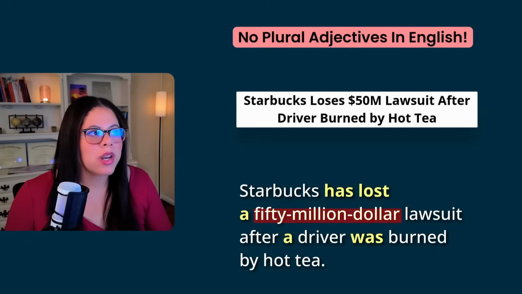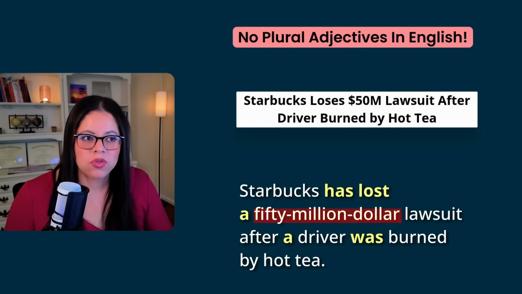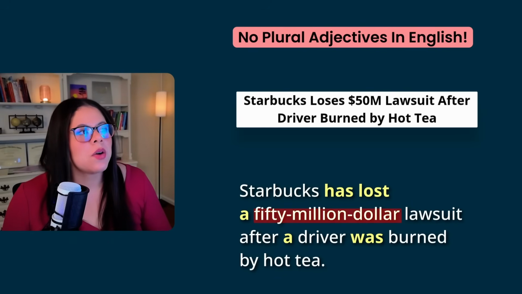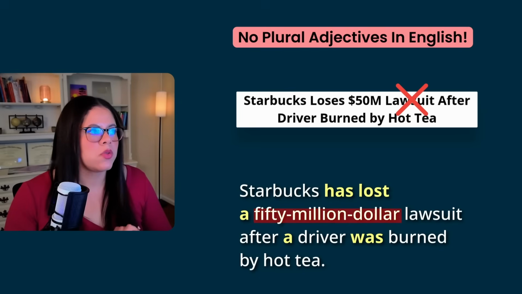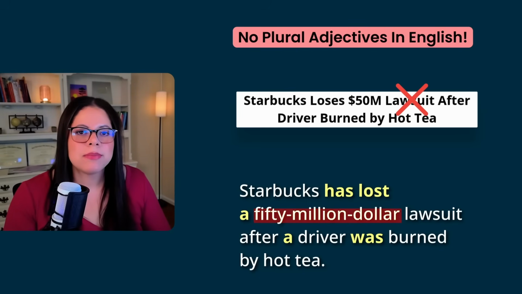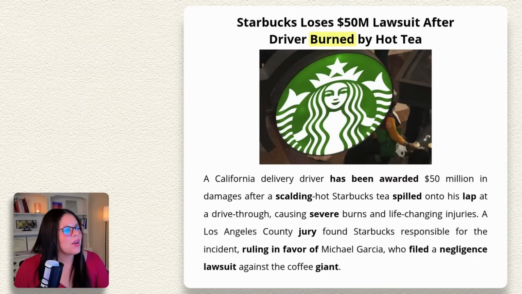And in English, we don't have plural adjectives. So this is a $50 million lawsuit. Now, if we delete the word lawsuit and we only describe the amount of money, then we can say $50 million. Okay, let's look at the first paragraph.